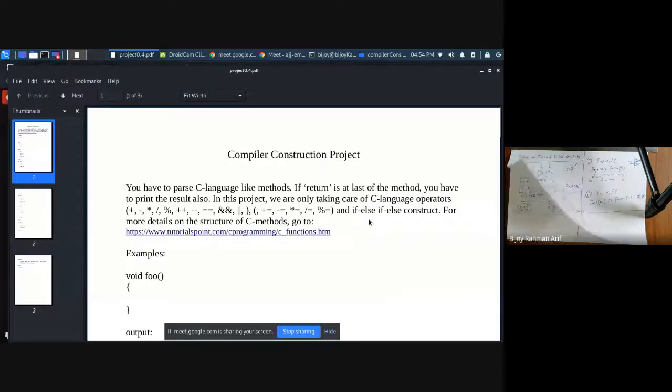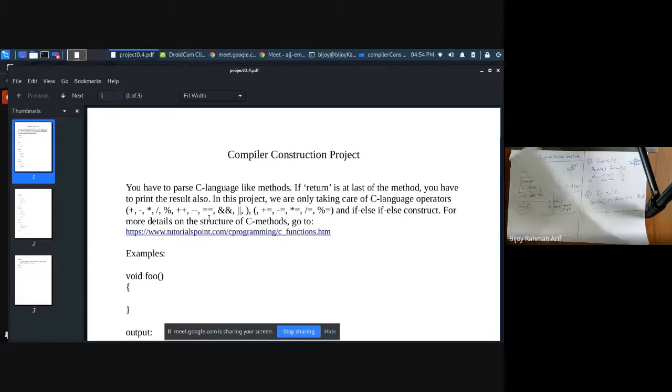Simple. So you have to parse C language like methods. If return is at the last of the method, you have to print the result also. In this project, we are only taking care of the C language operators plus, minus, star. So only these operators are going to be used in your expression and if else if construct. This part is very easy. Handling if else is a little bit tricky, but hopefully you can do it.